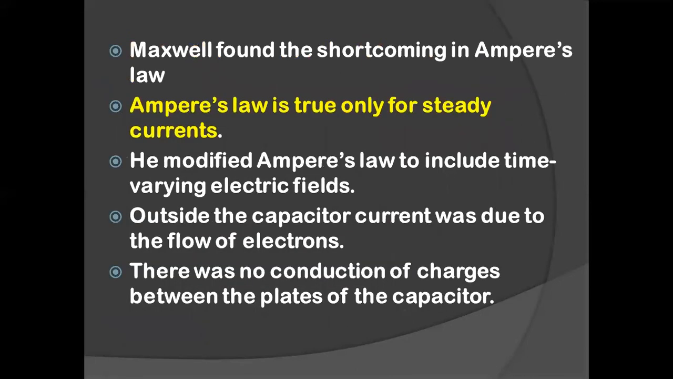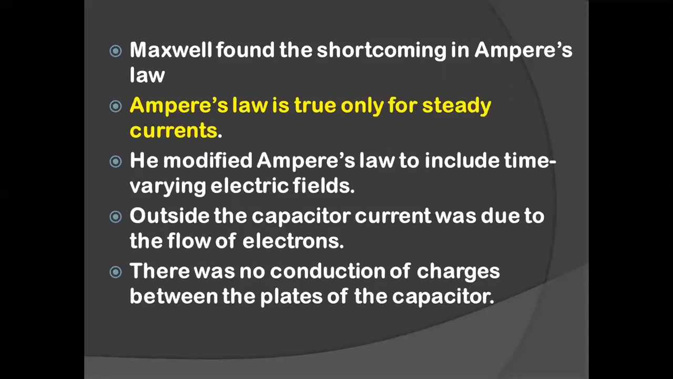As we saw earlier, this person Maxwell is very much interested in finding the reverse process and in debugging the errors. Debugging errors is removing the flaws, mistakes. Maxwell found that there is some mistake in Ampere's law. That mistake is that it is true only for the steady current. What will happen if there is an unsteady current? Unsteady current means there's a fluctuation in current.